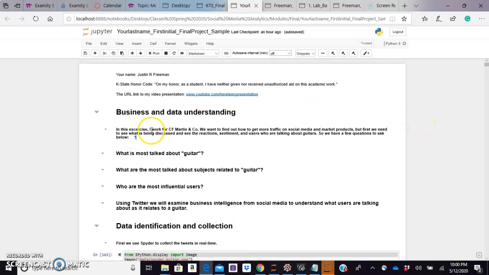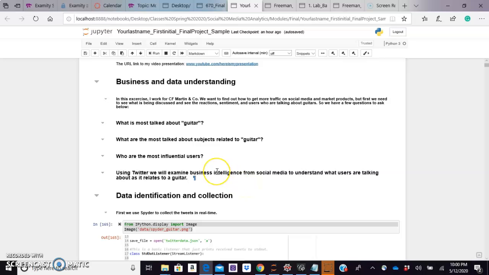Basically, in this exercise, I wanted to imagine myself working for C.F. Martin and Company. They're a guitar maker, and we want to find out how to get more traffic on social media and market our products. But first, we need to see what's being discussed, see the reaction, sentiment, and the users who are talking about the guitars. So, a few questions here is, what is most talked about in social media if there's a mention of the word guitar? What are most talked about subjects related to the guitar? And who are the most influential users?